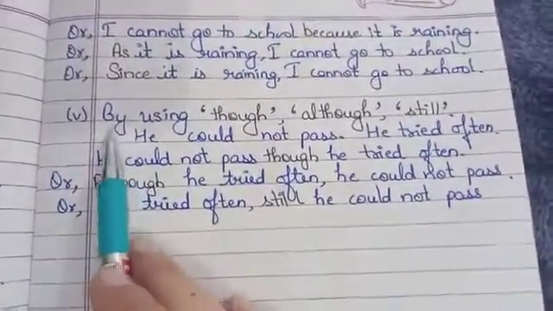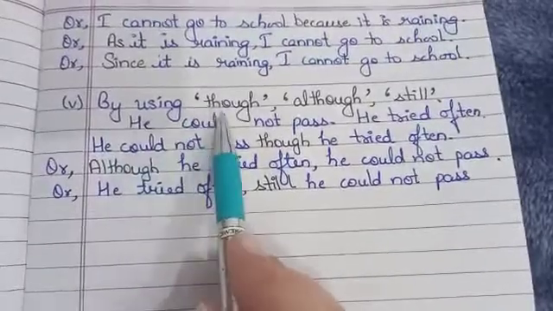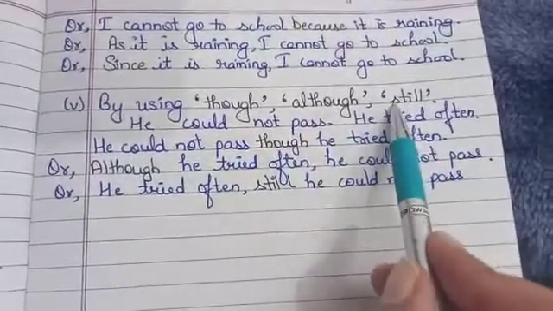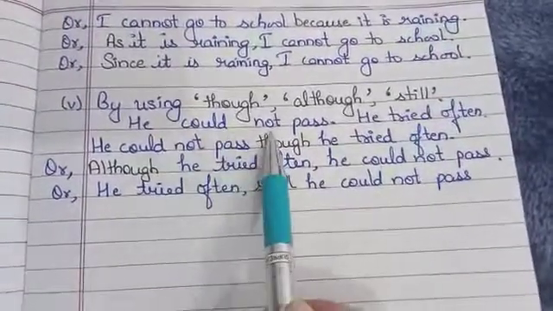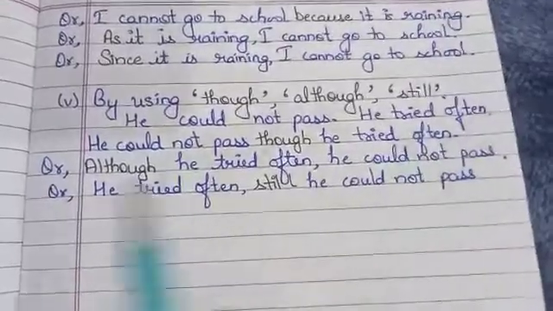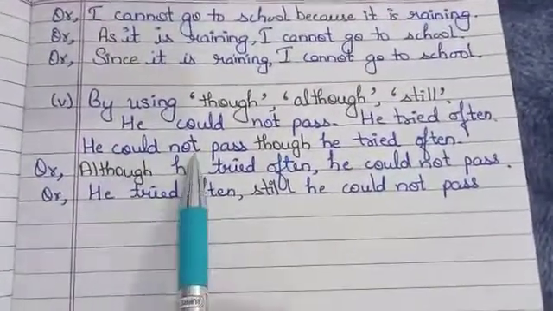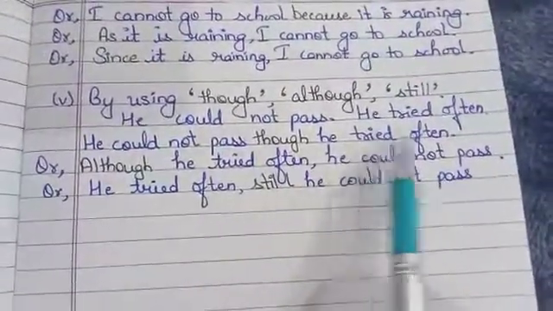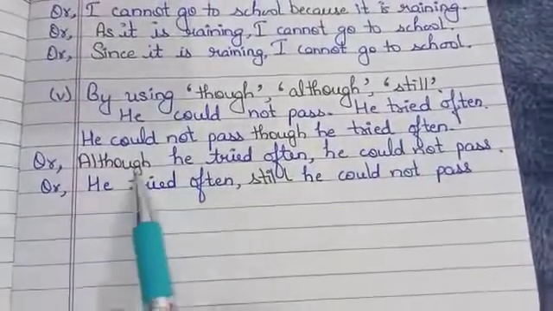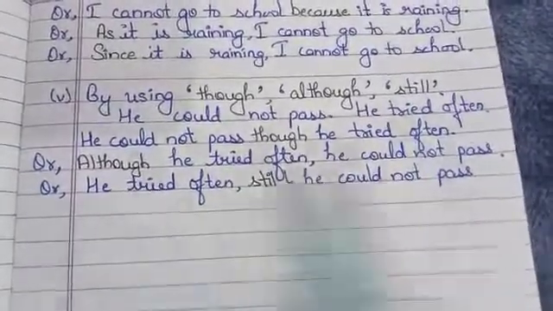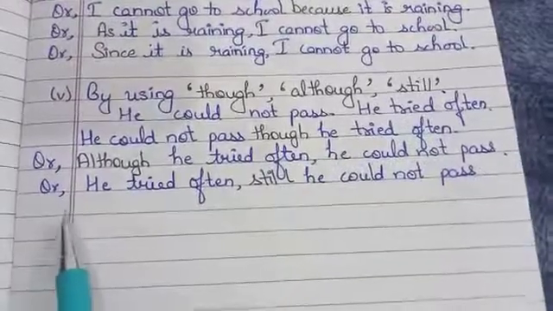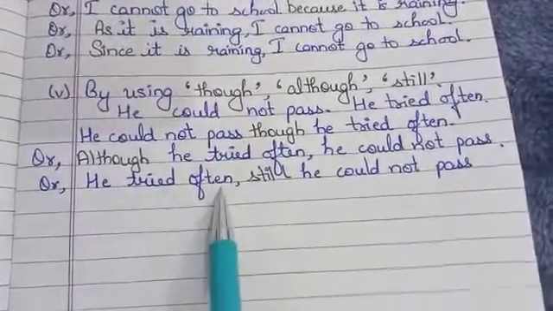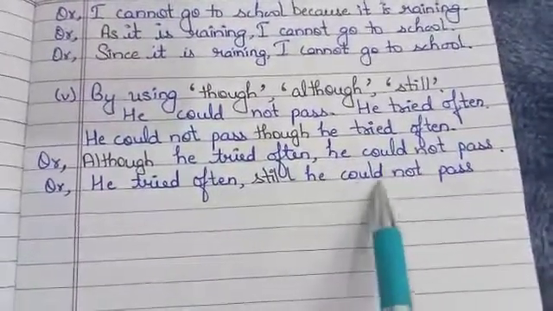Now next is the last one, by using though, although, still. He could not pass, he tried often. He could not pass though he tried often. Or although he tried often, he could not pass. Lastly, he tried often, still he could not pass.